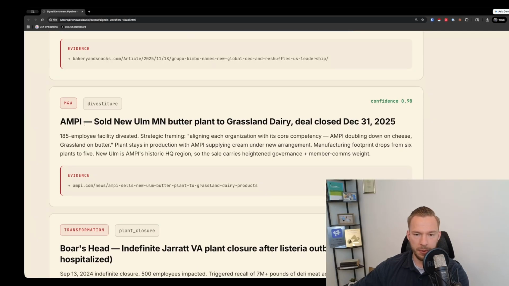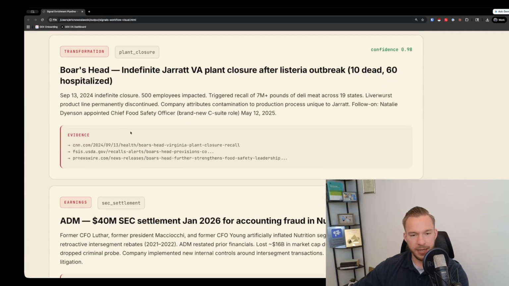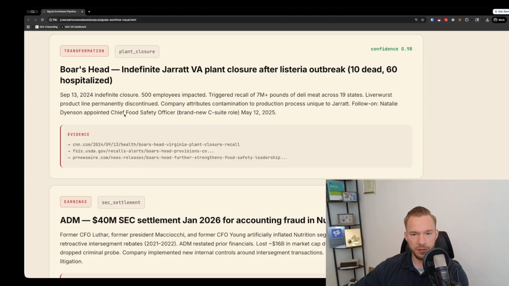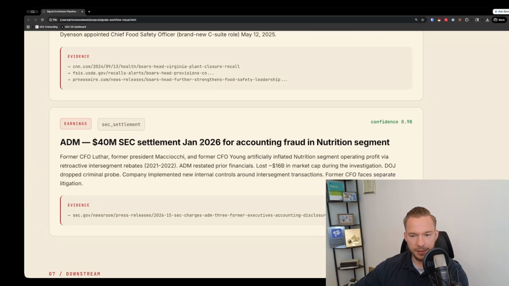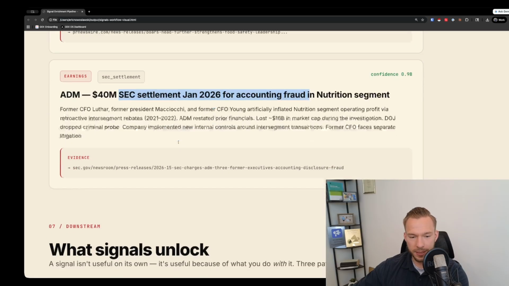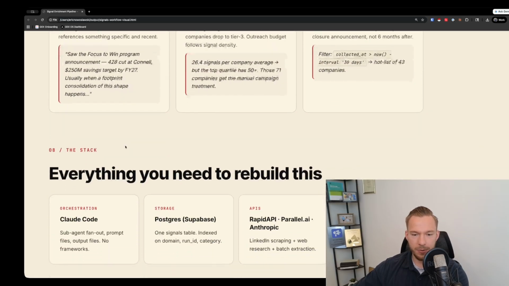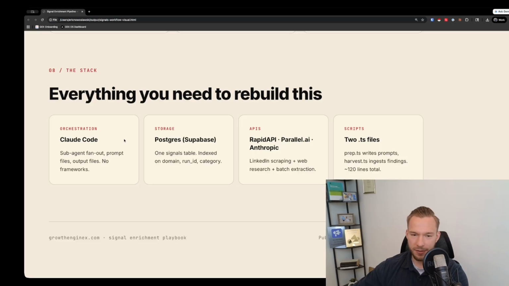Here's an example of what we were able to get for a divestiture. Here's examples of what we're able to get for transformation around a plant closure. And so then we got a recent settlement in 2026. Right now, this unlocked just a ton of data for us to be able to use.